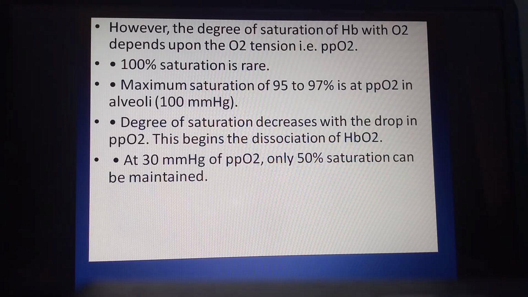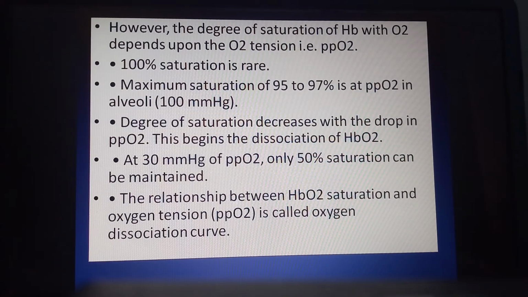If the partial pressure of oxygen in the alveolar air is 30 mmHg, the saturation of Hb takes place only to about 50%. The relationship between oxyhemoglobin saturation and oxygen tension, meaning partial pressure of oxygen, is called the oxygen dissociation curve.